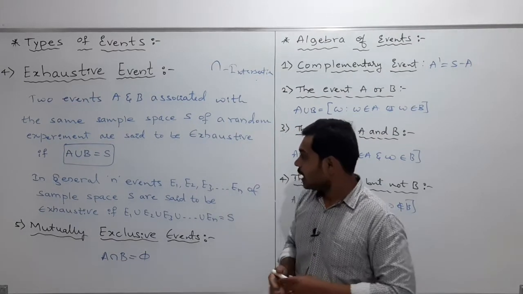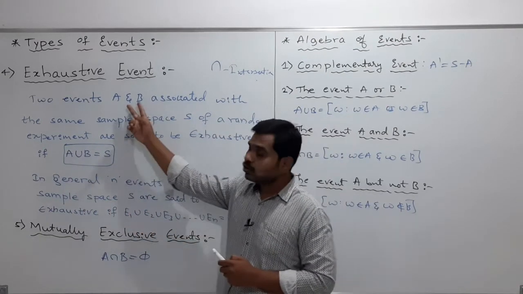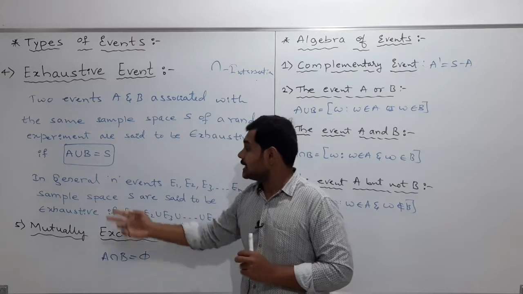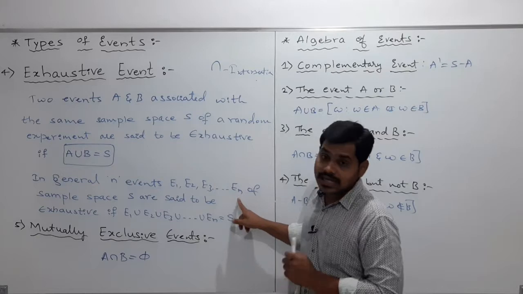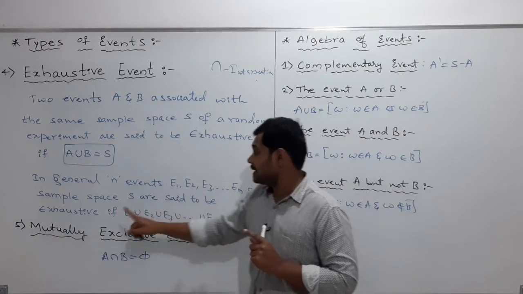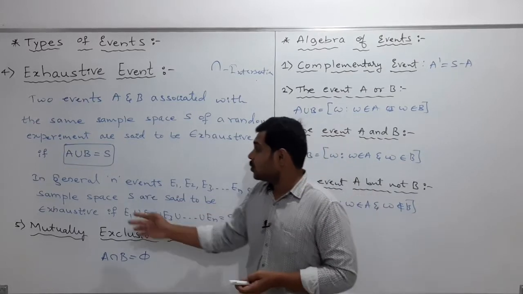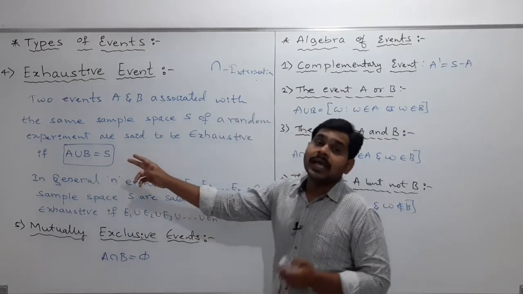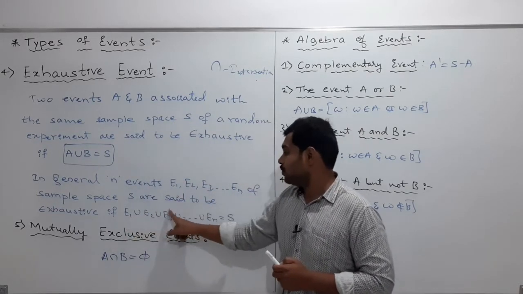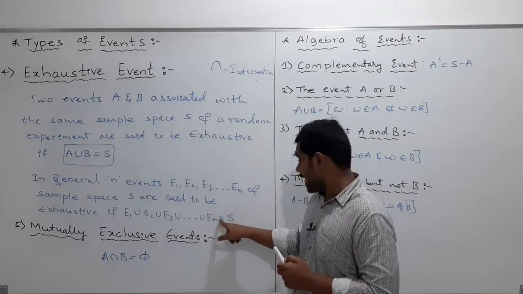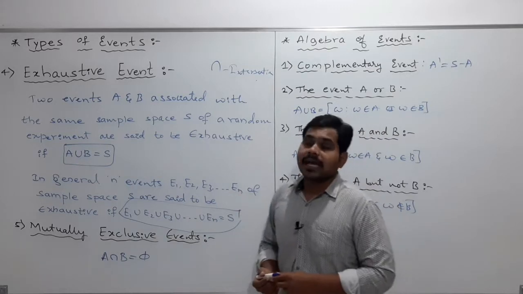Clear? And my dear students, here I took only two events A and B. In general, if you have n events, say E1, E2, E3 up to En, of a sample space S, they are said to be exhaustive. It is the same here, only with n events instead of two, so we write E1 union E2 union E3 up to union En, and that should be equal to the sample space. Clear? So this is what we call exhaustive events.